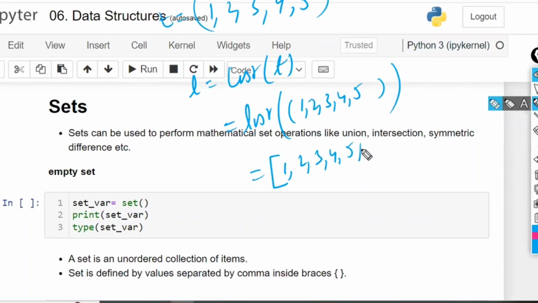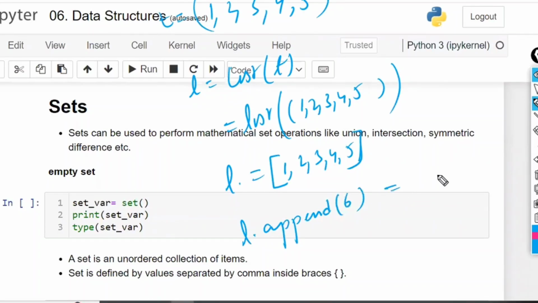You are going to get it like this. Now this is the L. For the L, you append 6. Okay, 6 is appended and you get the output 1, 2, 3, 4, 5, 6. I can convert this back to tuple, but it is not going to be saved in the same object. A new object will be created, not in the same object.